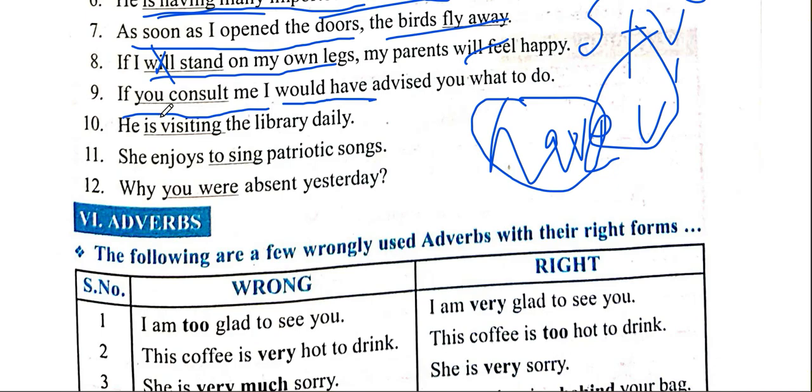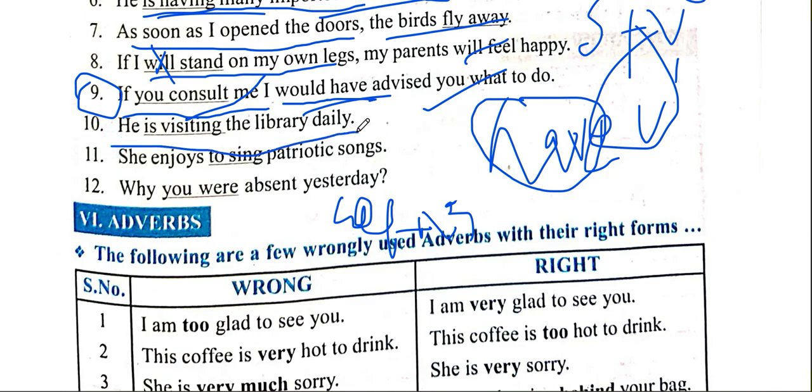If you had consulted me, if you had, I repeat, question number 9 is very very important. If you had consulted, the combination says had plus v3, past perfect tense, which is impossible condition. If you had consulted, this already happened in the past. So if you had consulted me, I would have advised you. But now it's not possible to make changes, right? It already happened in the past.